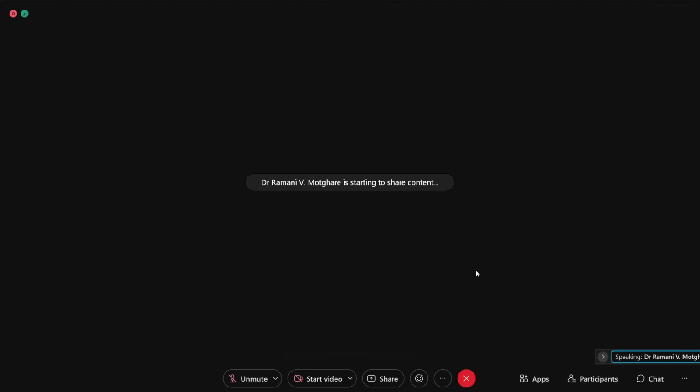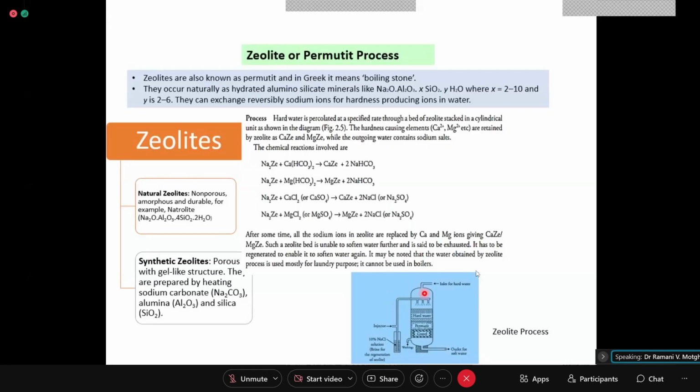Post this, brine solution is added. Brine means NaCl solution. So when you pass NaCl solution, what is done? This part is closed. This part is closed and this part is closed. And the raw water is stopped, and only brine will be allowed to remain here on the permutit or zeolite.